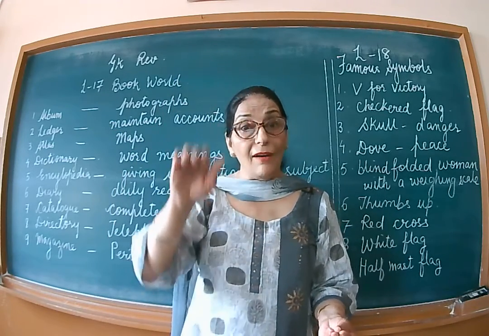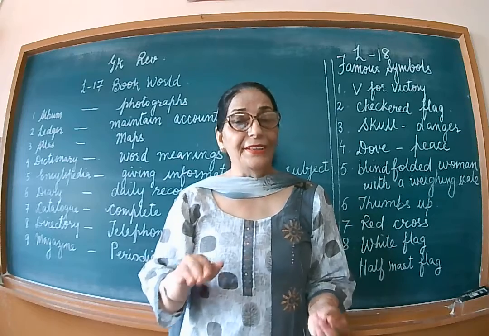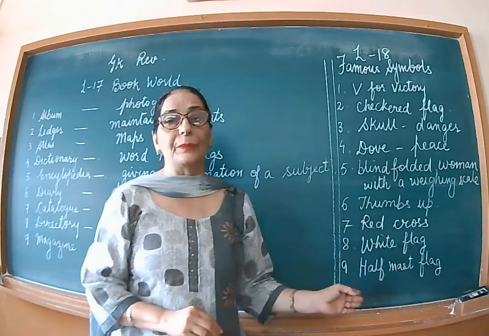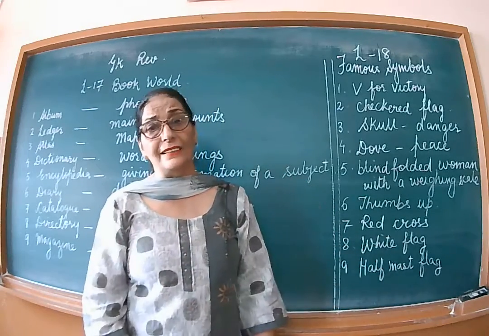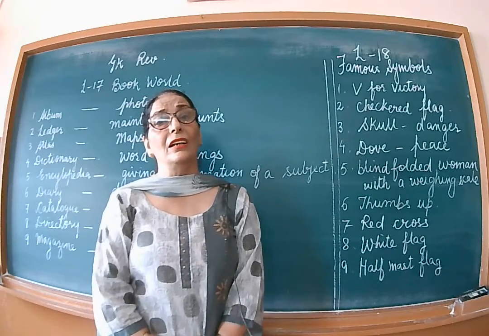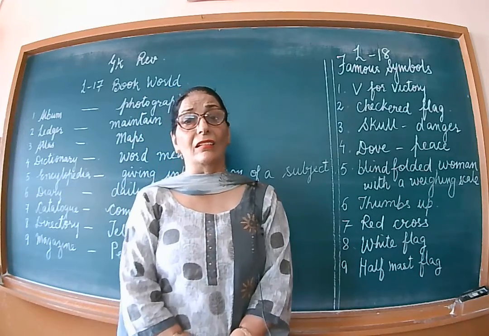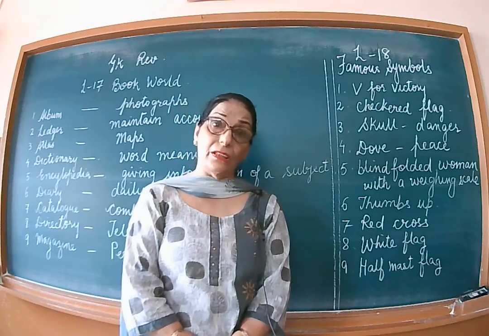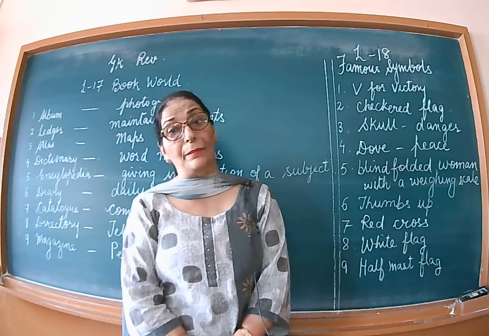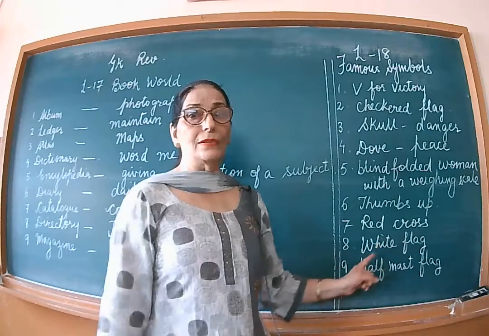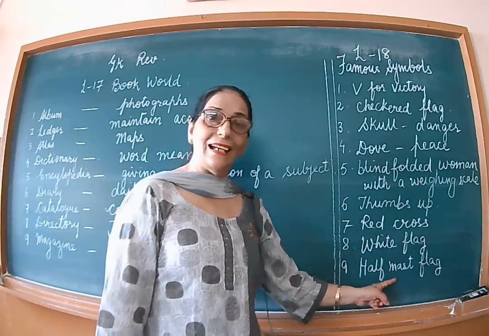It is put on half mast. Okay? So a half mast flag represents something sad has happened, something that is very ugly has happened. Maybe in a country, or maybe somebody is dead, and then we use a half mast flag.